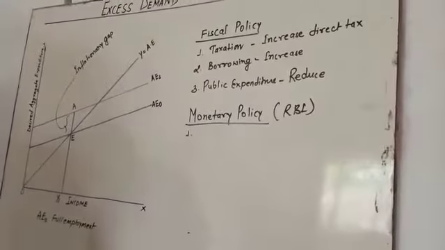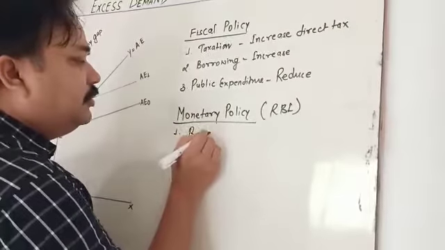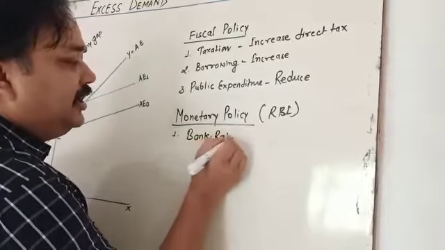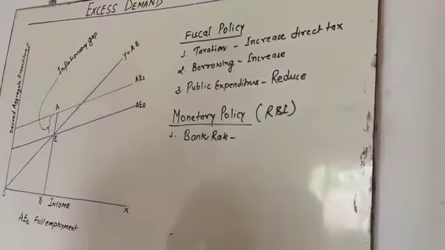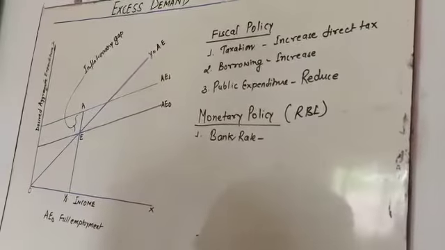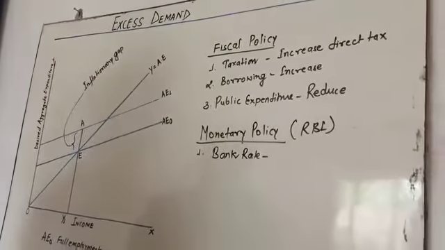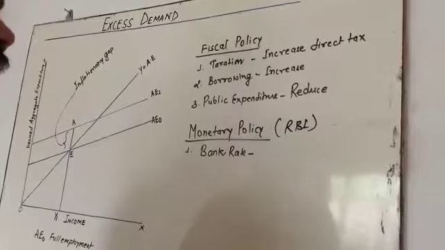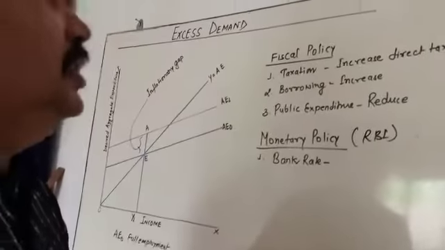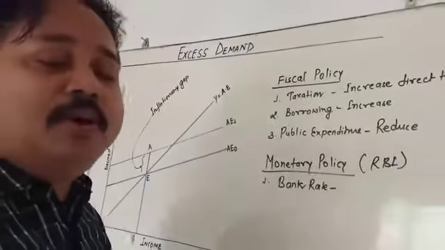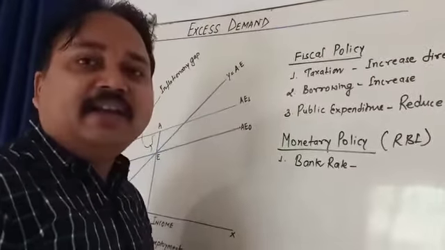So first is the bank rate. My dear student, what is the bank rate? The bank rate is the rate at which the central bank provides a loan to the commercial bank. So bank rate is going to be increased. Why? Because when the bank rate increases, the commercial bank is going to give a loan to the customer at higher rates.